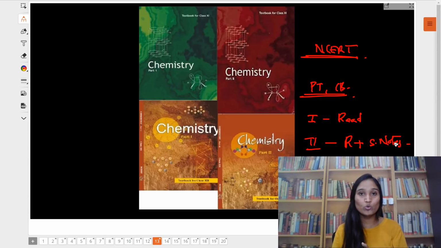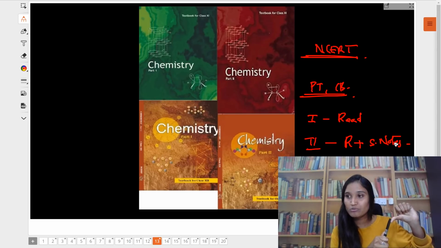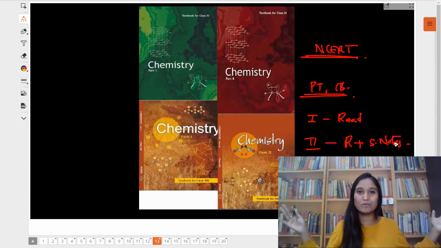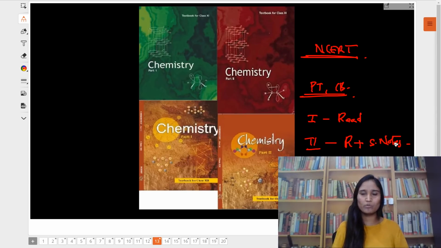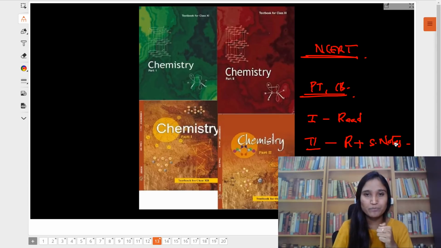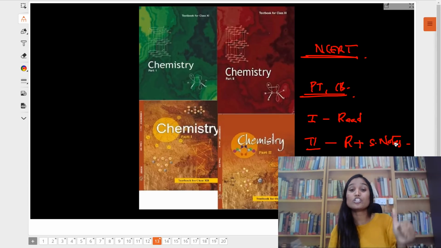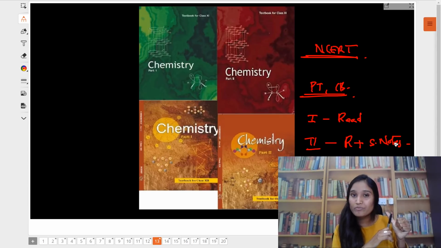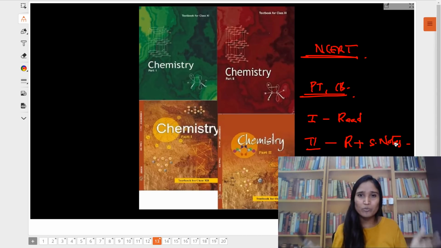This should include the exceptions. P block elements is all about exceptions, right? Nitrogen has abnormal, exceptional properties. Silicon has, boron has. It's all about exceptions. Your short notes should include exceptions. Then they should include the orders: increasing stability, decreasing acidic strength, basic strength, thermal stability, reactivity.